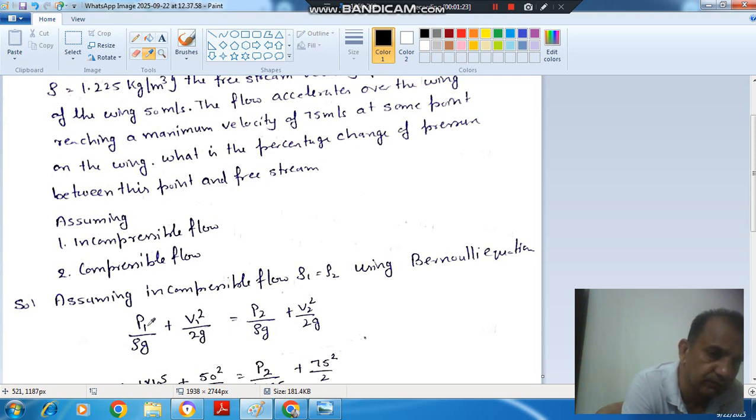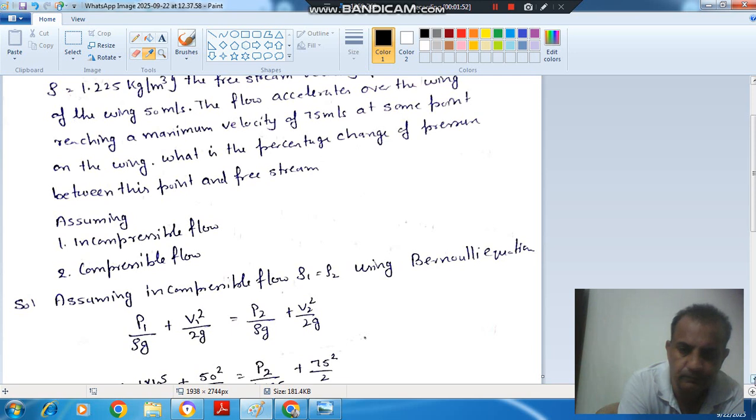The Bernoulli equation is P1 by rho g plus V1 square by 2g plus Z1 is equal to P2 by rho g plus V2 square by 2g plus Z2. Z1 and Z2 are the same, so they will cancel out. So the equation will be P1 by rho g plus V1 square by 2g is equal to P2 by rho g plus V2 square by 2g.